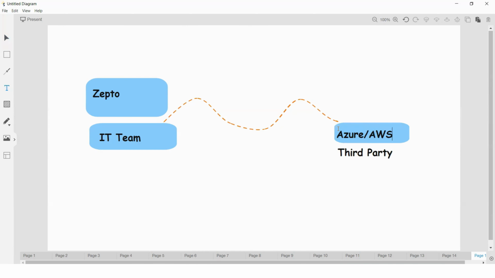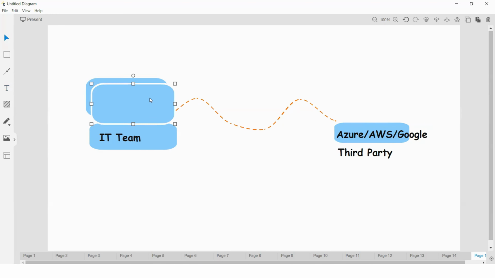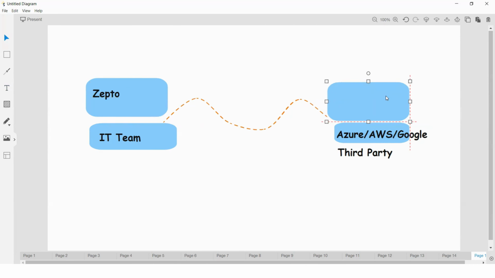Now the business owner can focus more on his core area.